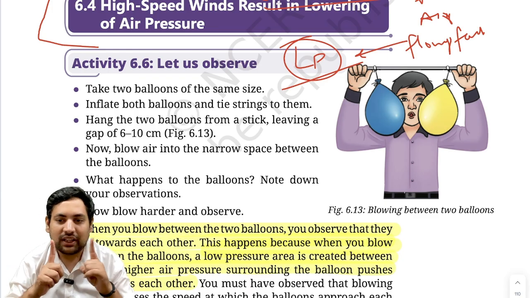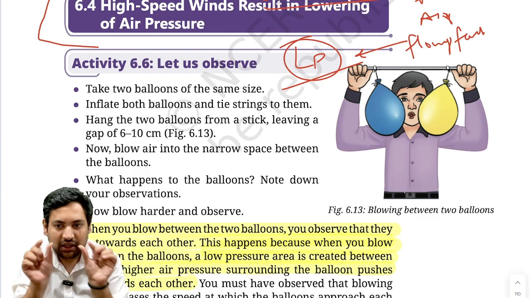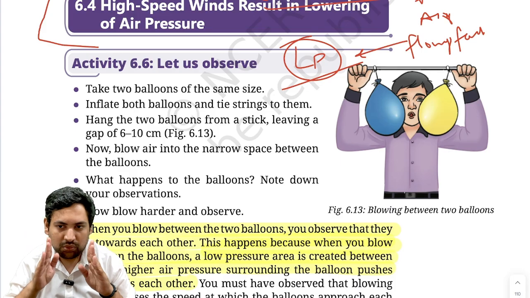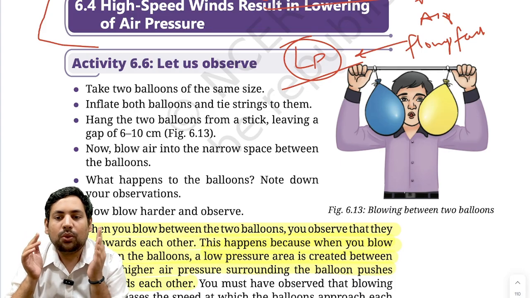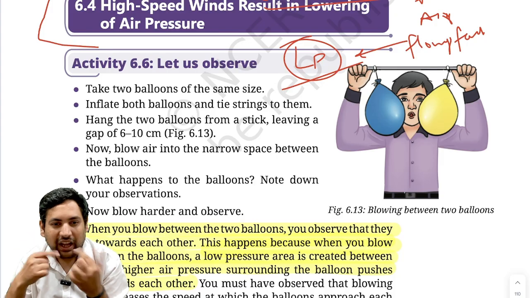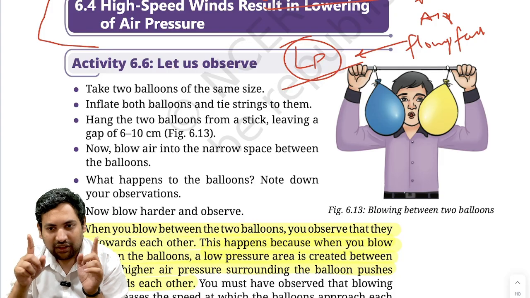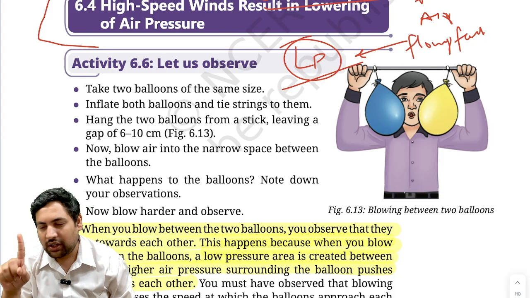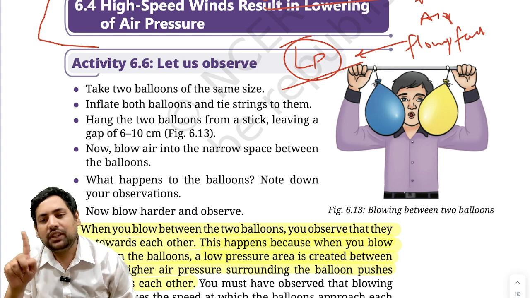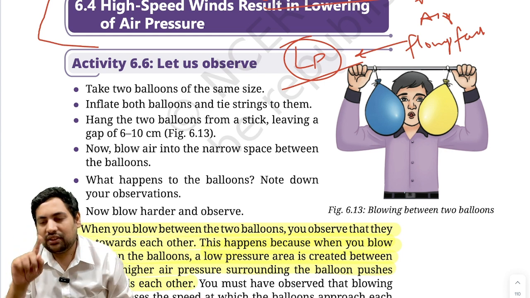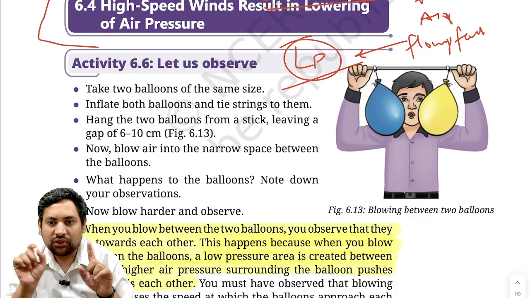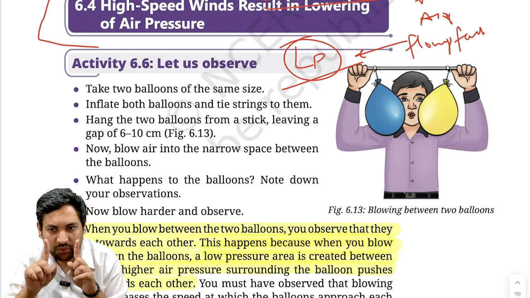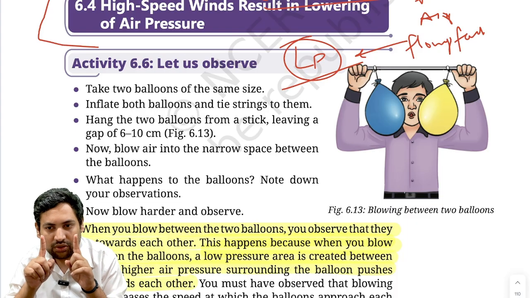So you can take two candles like this, some distance apart, and you have light in both the candles. Now you blow air in the middle of them. Ideally what you feel is that if you take just one candle and you blow air here, suddenly it will try to move away from it. Now here when you do it, both of these will move towards each other.